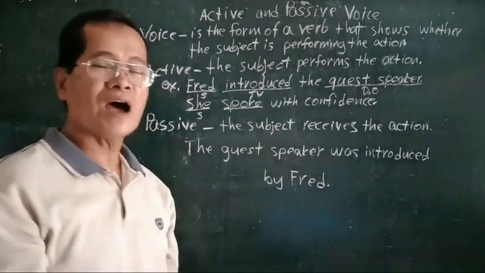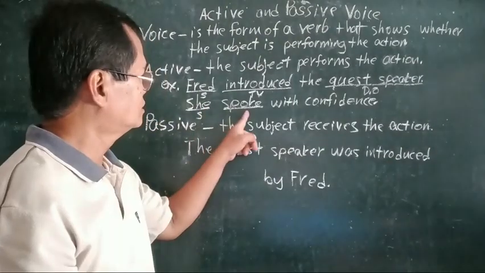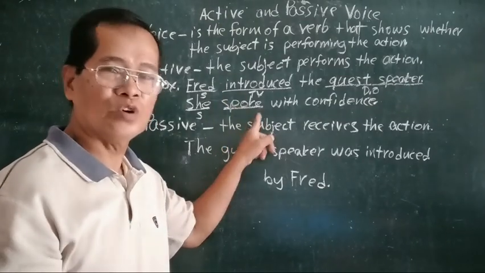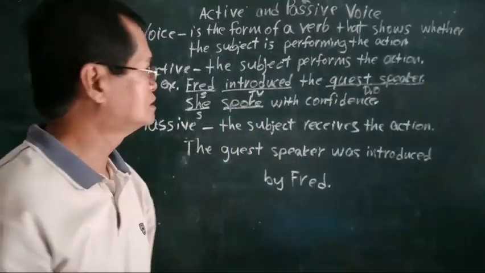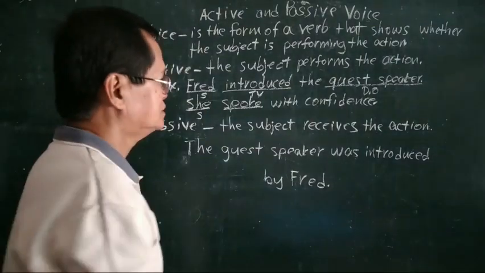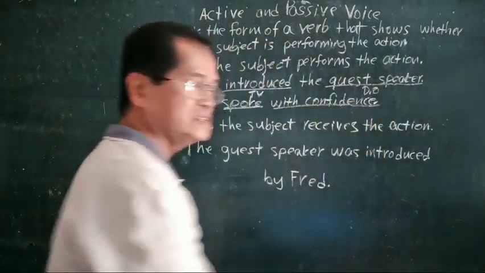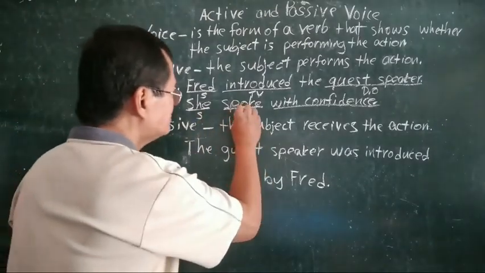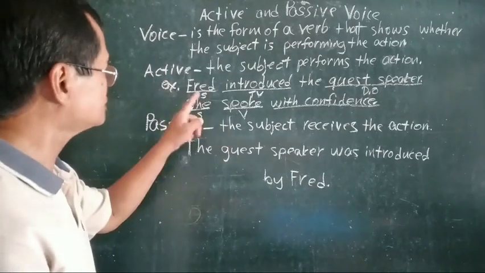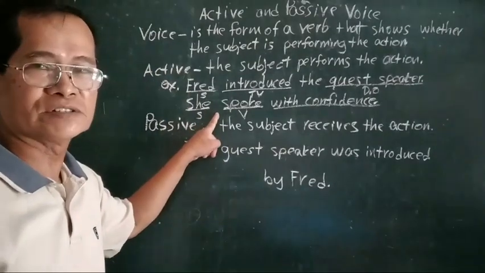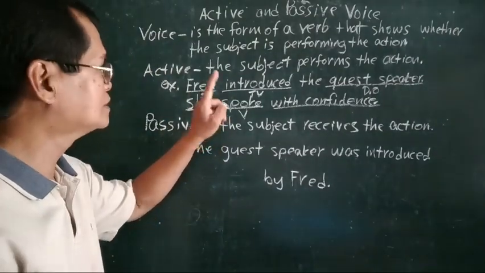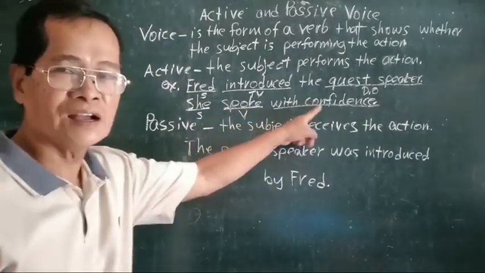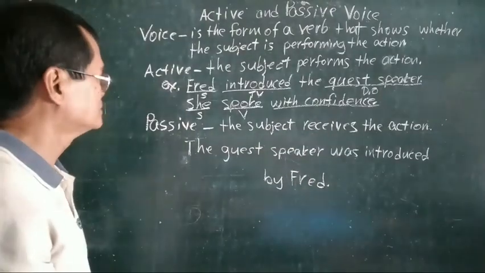But if you ask the question what or who, she spoke to whom? There is no answer. So there is no object. We have subject and verb only. There is no object, but still, this is under the active voice. But you cannot transform this into passive because it has no object.